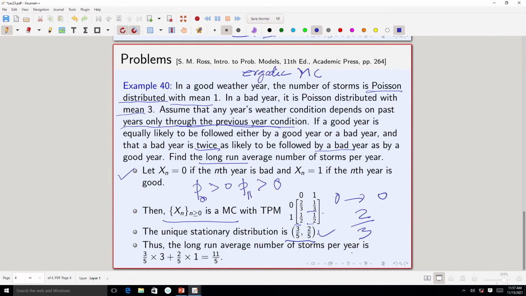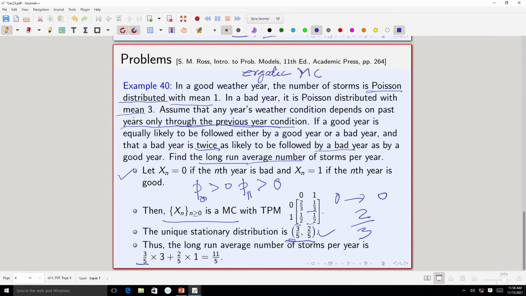In the long run, the probability that it will be a bad year, remember 0 is bad, is 3 by 5, because pi_0 is 3 by 5. And in a bad year, remember you have been asked the long run average number of storms, that means the mean number of storms. So, the probability that it will be a bad year is 3 by 5, because the first component of the stationary distribution is 3 by 5, and if it is a bad year, then the mean number of storms is 3.